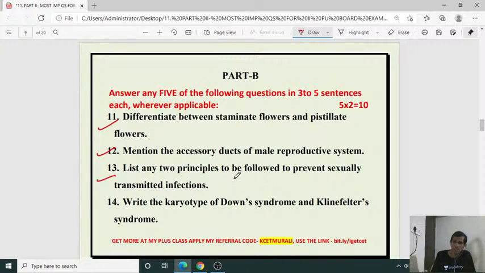So this is from the reproductive health chapter, isn't it? 13th question. Got it? 13th question, it is from reproductive biology, reproductive health.